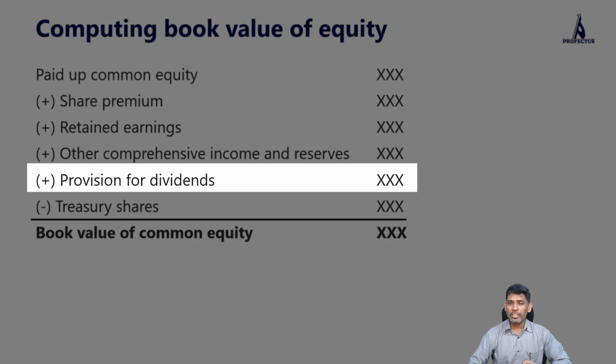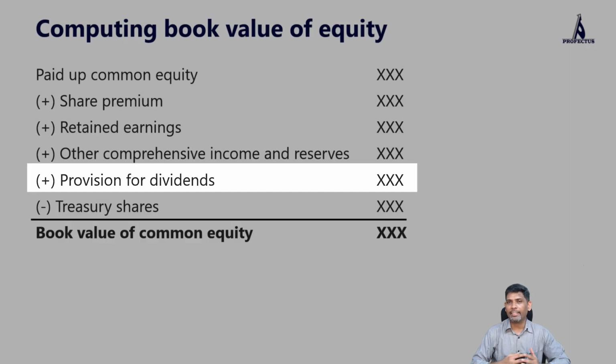In certain jurisdictions, dividends for a year are provided for in the same year. By provided, I am talking about set aside. The company computes what is the amount of dividend they may pay their shareholders and creates a provision, and this amount may be shown under the head of other current liabilities. But keep in mind, this money belongs to the shareholders of the company. So when we are calculating book value of shares, we need to consider provision for dividend. So it is better we scan through the other current liabilities section of a company's financial statement to know if there are any provisions for dividends sitting there.